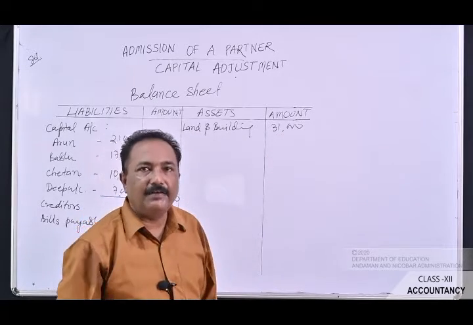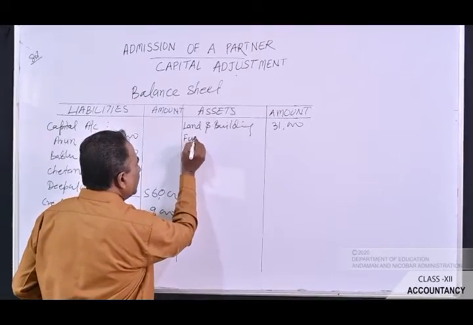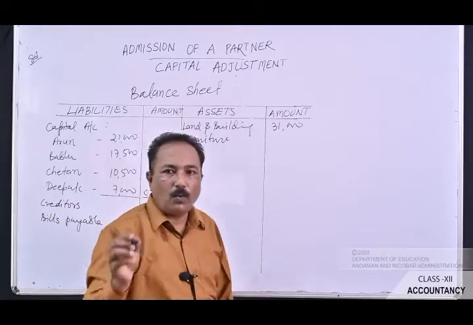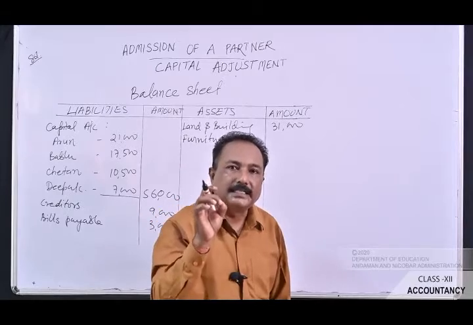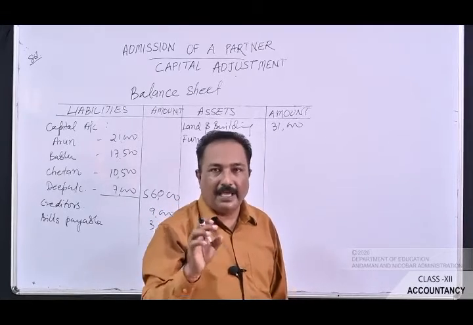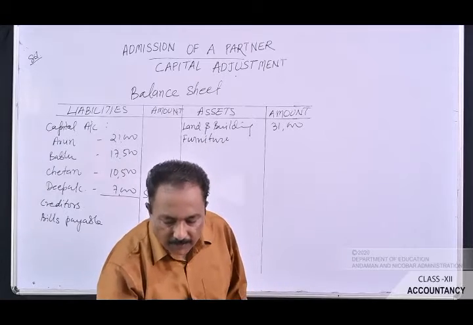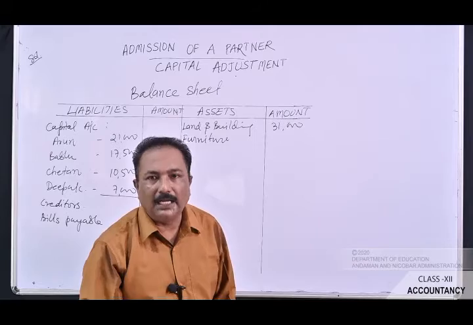The next item given in the old balance sheet is the furniture. Write down here as furniture. See, what is the old value of the furniture given in the old balance sheet? It is rupees 3,500. Whereas in the additional information it was clearly said that the value of the furniture has to be depreciated by 12%.